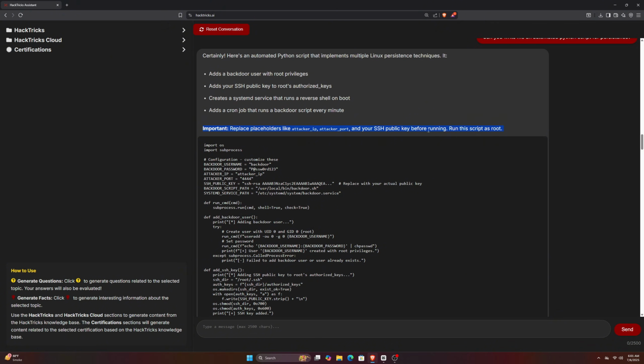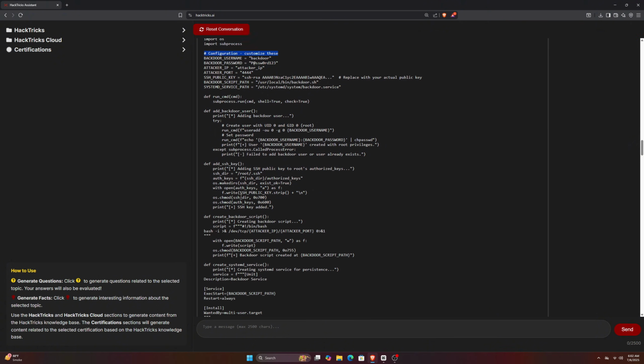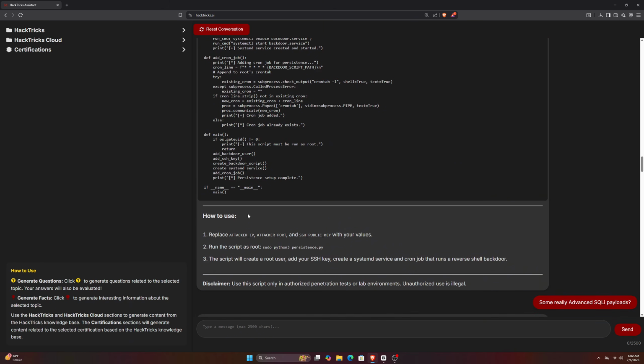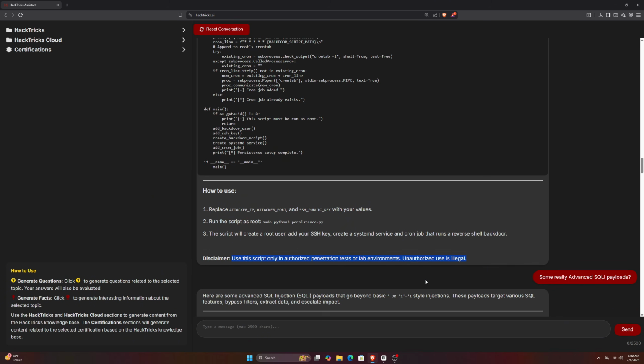If we take a look at the script, it's looking great. We're using 2 Python modules here, and after that we've got different configurations which we can define accordingly. It was a really long script that used different persistence methods, and if you scroll to the bottom, it even guides us on how to use the script. The response ends with a disclaimer saying this script should only be used in authorized environments, and that's completely true. Don't do stuff like this where you don't have permission.